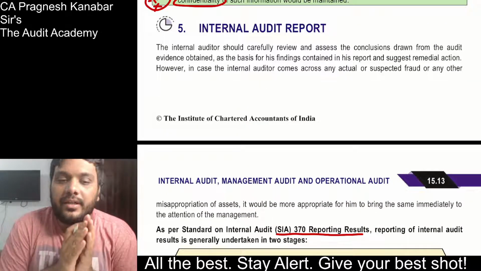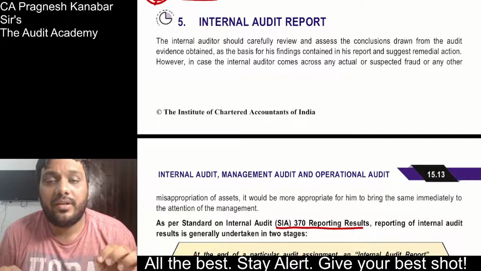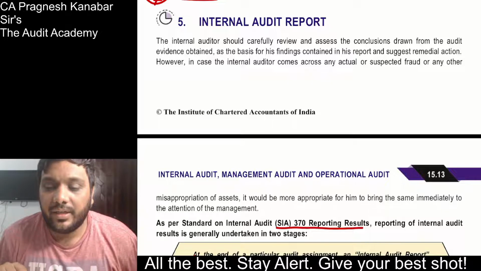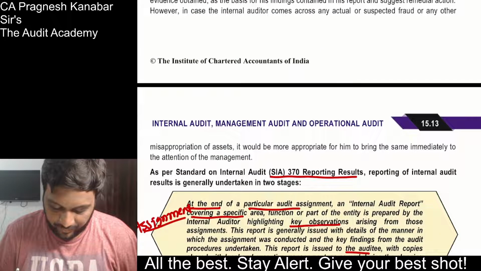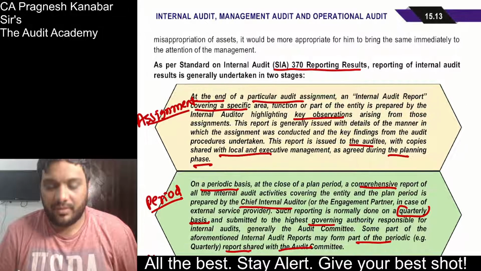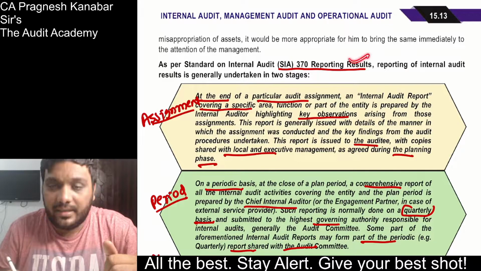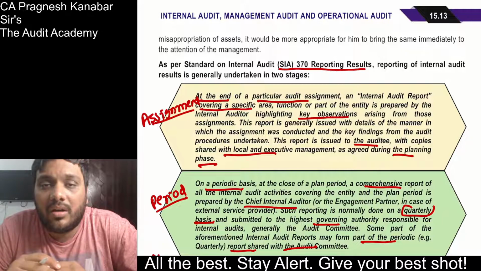When it comes to the internal audit report, how many questions can they ask? Listen to me. For internal auditors, there is a separate board, the Internal Audit Standards Board, and it has issued standards on internal auditing. But as of now, the standards on internal auditing are recommendatory and not mandatory in nature. As you can see over here, they have given a reference, SIA 370. This is reporting results, so this standard talks about the internal audit report.